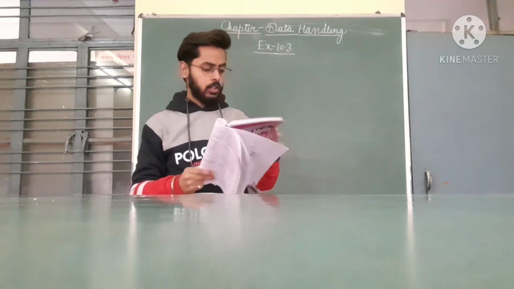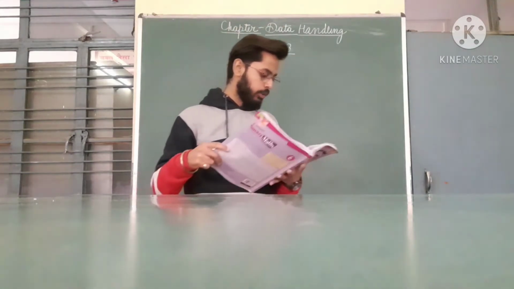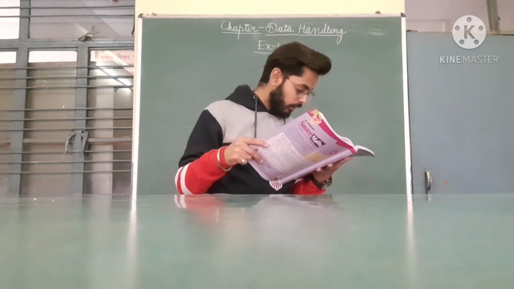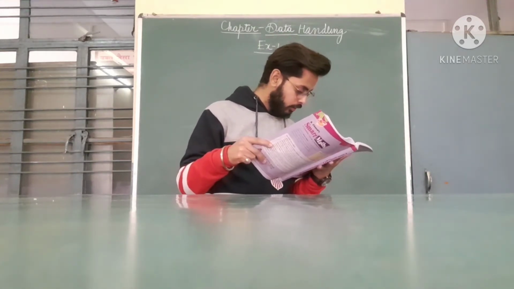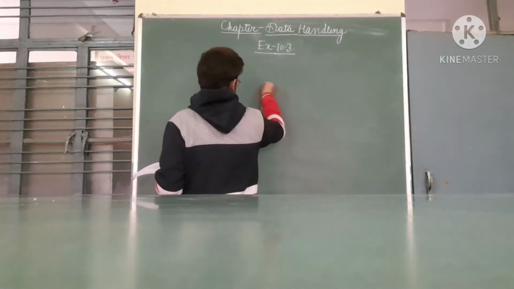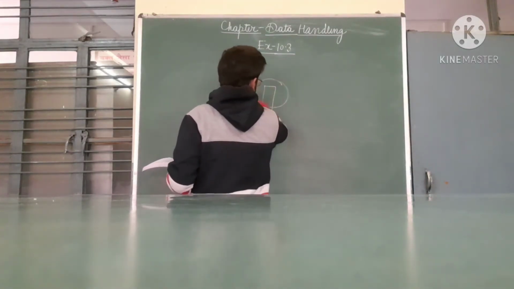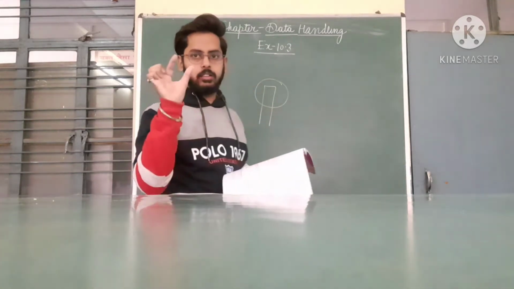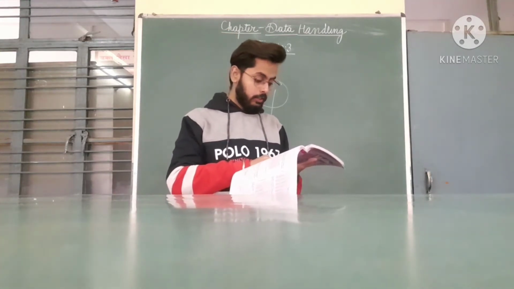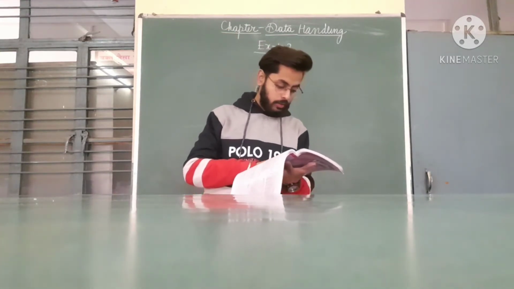Question number 1 says, read the following graphs and answer the questions that follow. Name the month in which the least cars were manufactured. Least cars were manufactured in, I think, May. As we can see from the graph, in May the graph is at the lowest peak. Therefore, we can say the least number of cars was manufactured in the month of May.